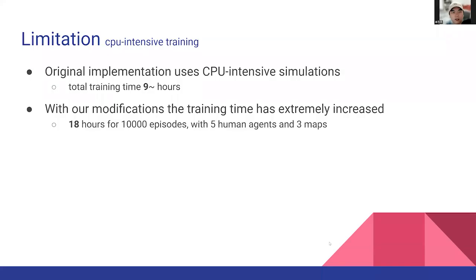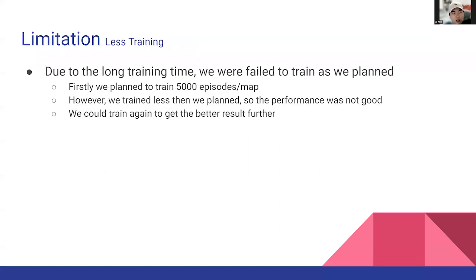And our limitation. Our project had too CPU-intensive training. The original implementation used a CPU-intensive simulation, so the training time takes 9 hours, and we cannot use the GPU-accelerated version. With our modification, the training time has extremely increased, like 18 hours for 10,000 episodes with 5 human agents and 3 maps. Also, due to the long training time, we failed to train as we planned. But we could train again to get better results further.